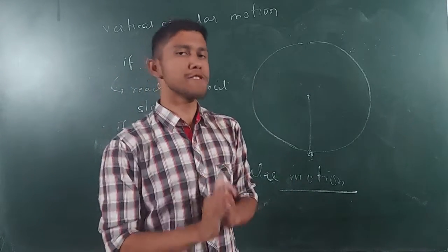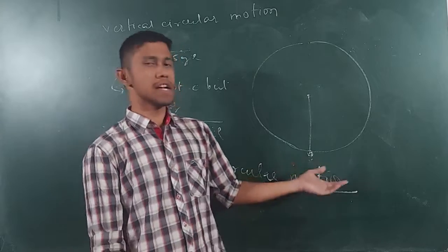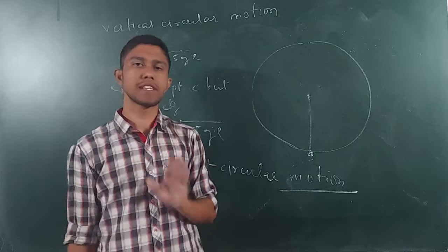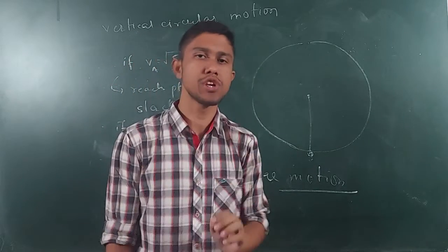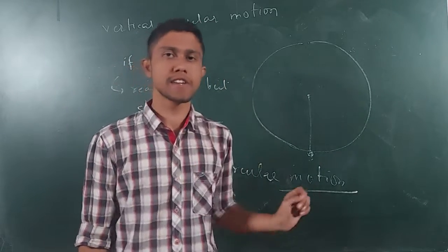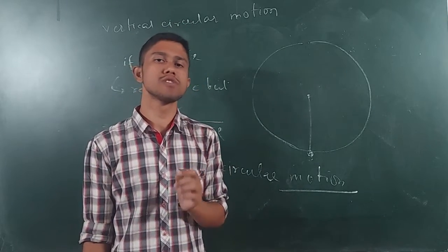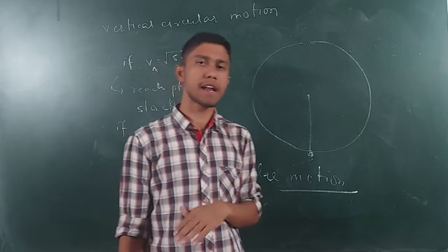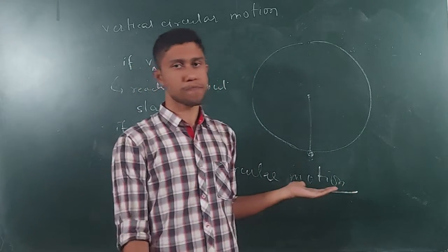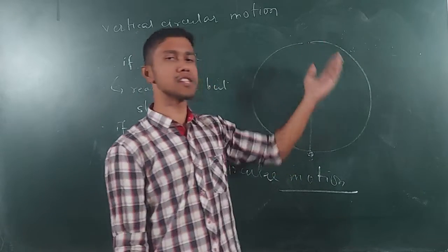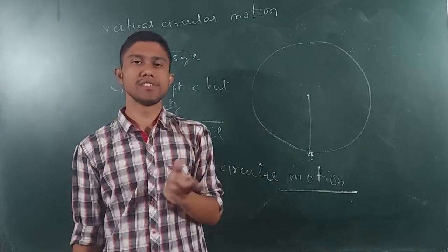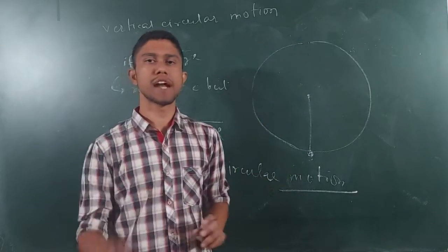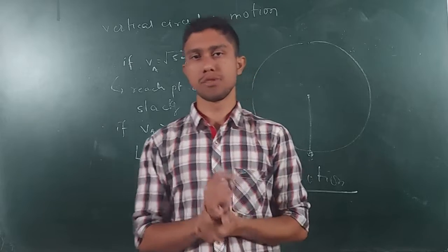When we give velocity equal to root over 5gl, it will be assumed that the particle will go up till here, but I know that the tension in the string becomes 0. So I don't want that in this condition, because I want to cover a whole circle. So I'll do one thing, I'll increase my velocity to greater than root over 5gl, so that it will go up till here, and also it will not make the tension 0. There will be some amount of tension which will take it up to this point, and that will make a complete circular motion.